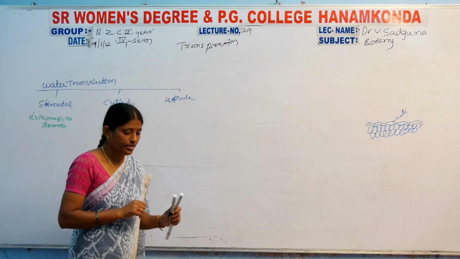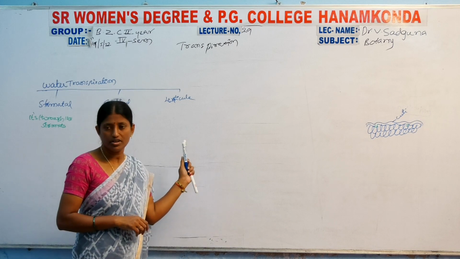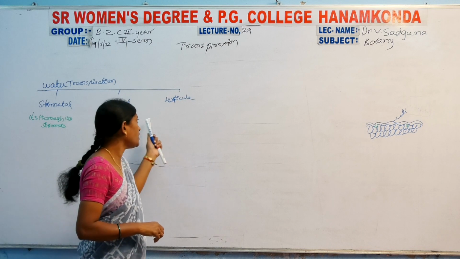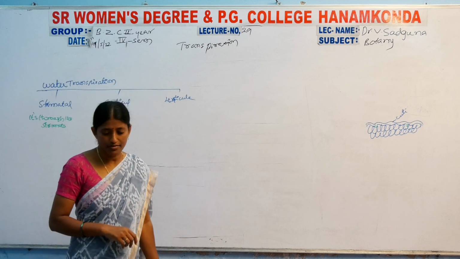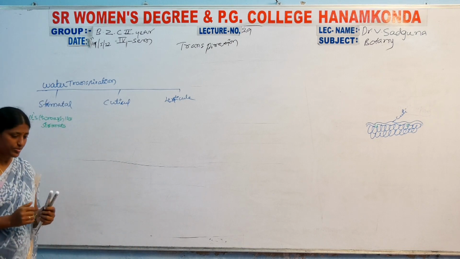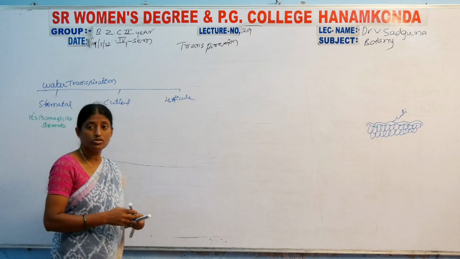Almost all these are the different ways of water transpiration: stomatal, cuticular or lenticular transpiration. So what is the movement of the transpiration, and what is the structure of the stomatal structures?